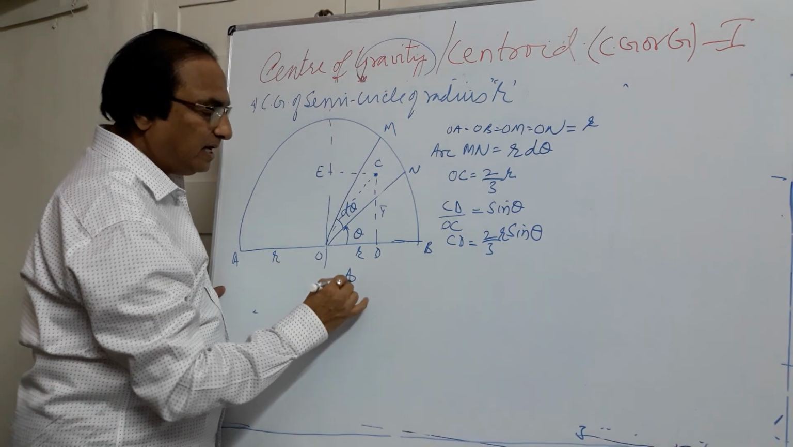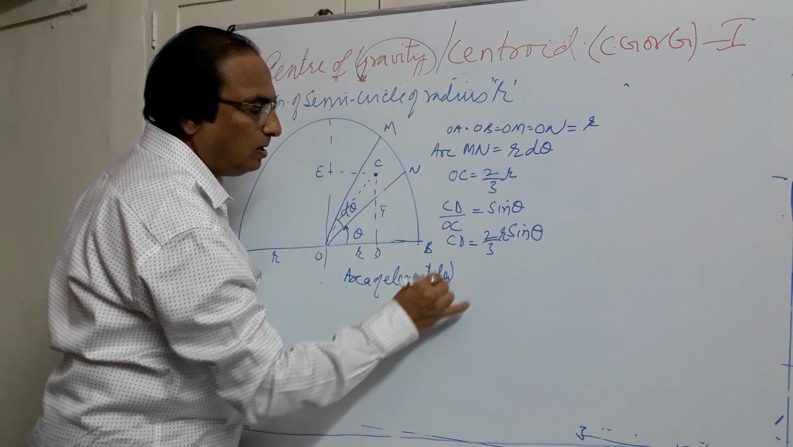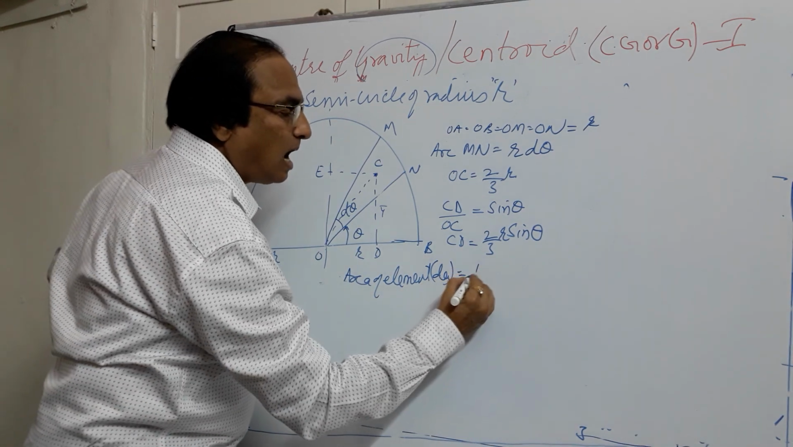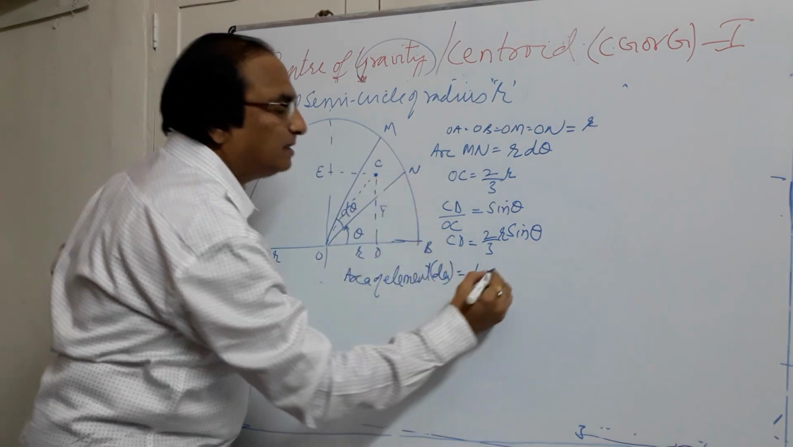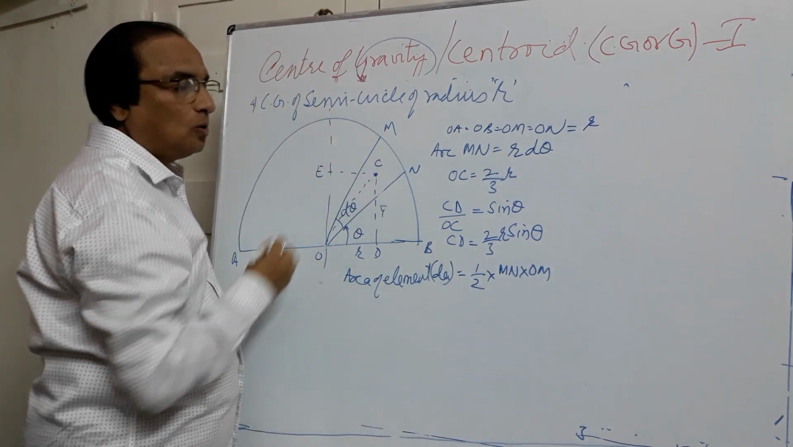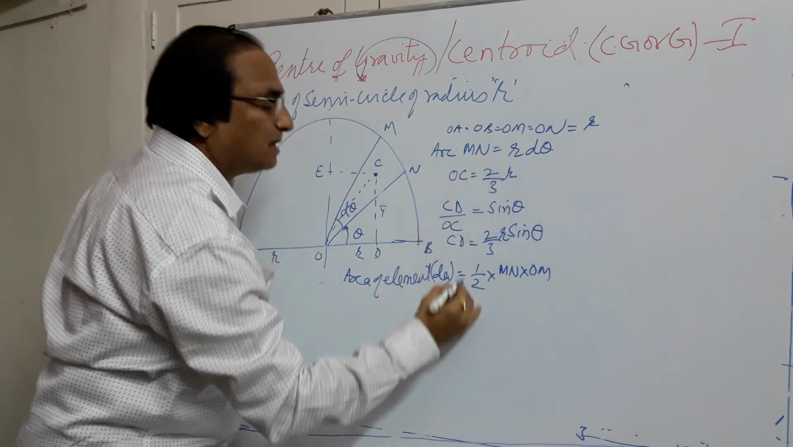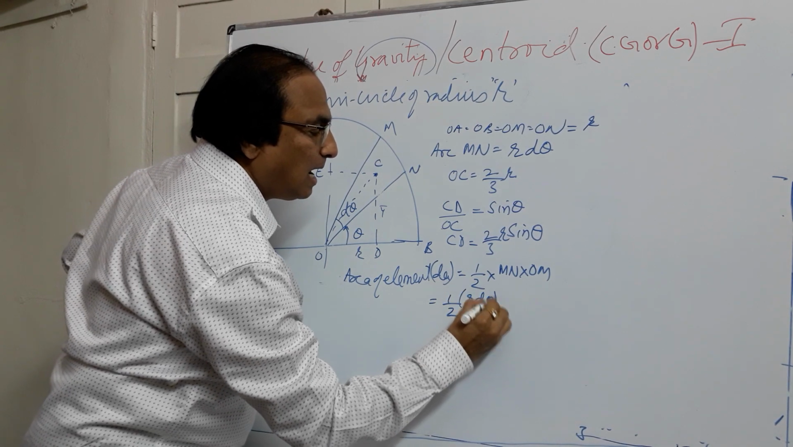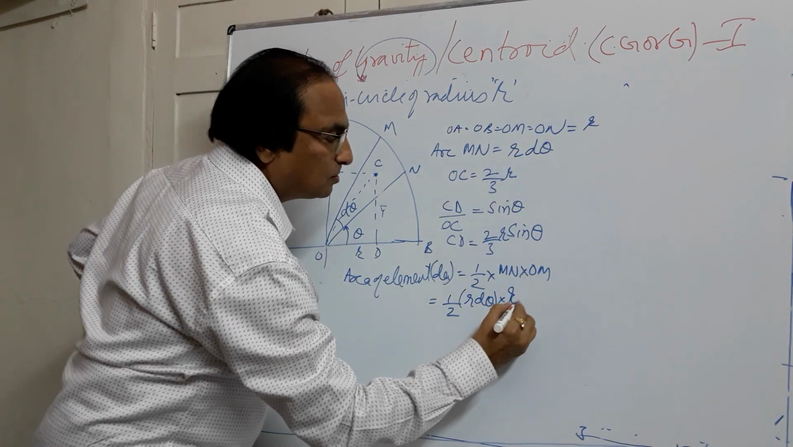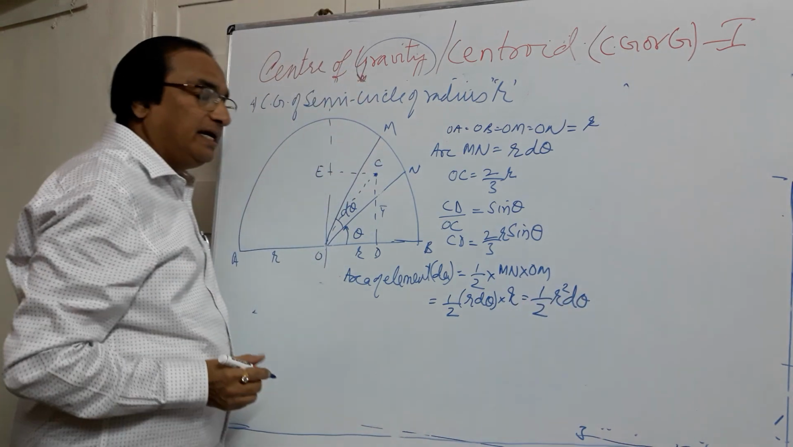Now we know the area of the element. If I call this element a triangle, its area is half into base into height. Half into base is MN, and height is OM, which may be either OM or ON. So this will be equal to half into MN, which is R d theta, and OM is nothing but R. So this is equal to half R square d theta. This is the area of the element.